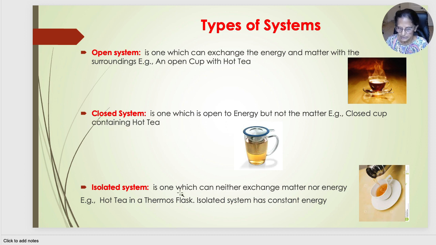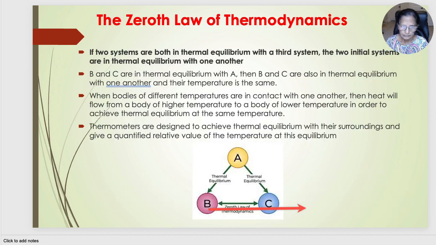What is an isolated system? It is one which can neither exchange energy nor matter with the surroundings. For example, hot tea is placed in a thermos flask. Then matter can neither come in nor go out, and energy also can neither come in nor go out. This is an isolated system. Because nothing can go in and come out, an isolated system has constant energy. These are the three types of systems.